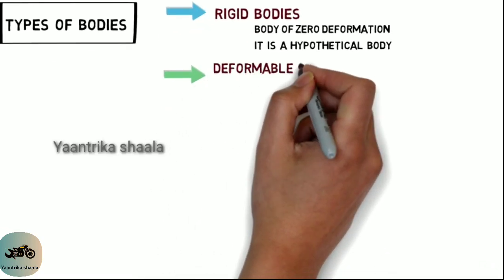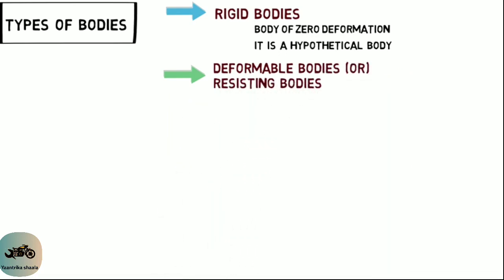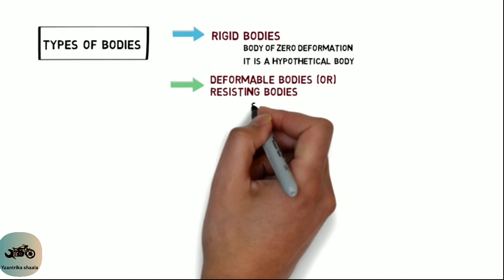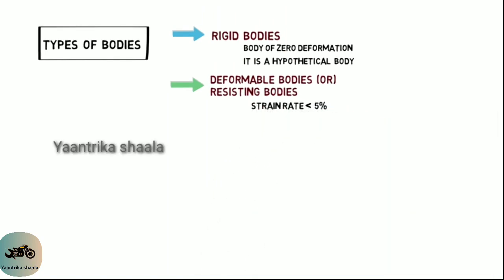Second one is deformable bodies or resisting bodies. Friends, now I am taking a deformable body and I am applying the same external force which was applied on rigid bodies. Then the deformation of the body after applying the load is very small. Here very small means the strain rate of the body is less than 5%.